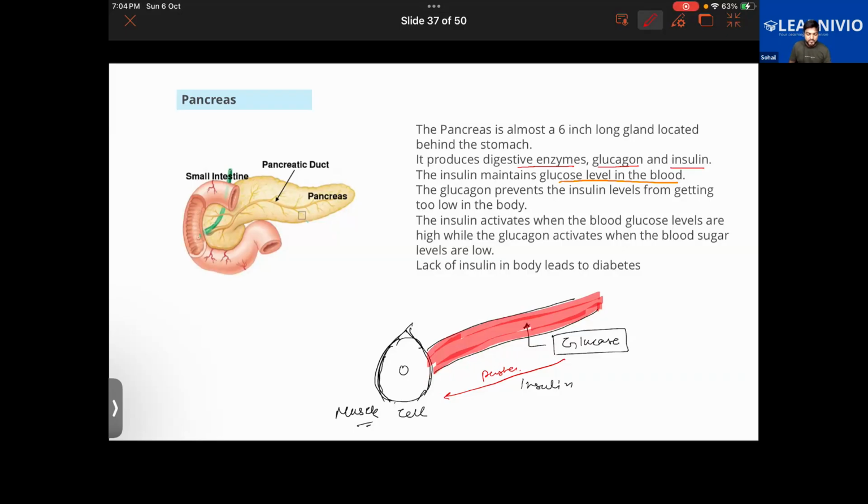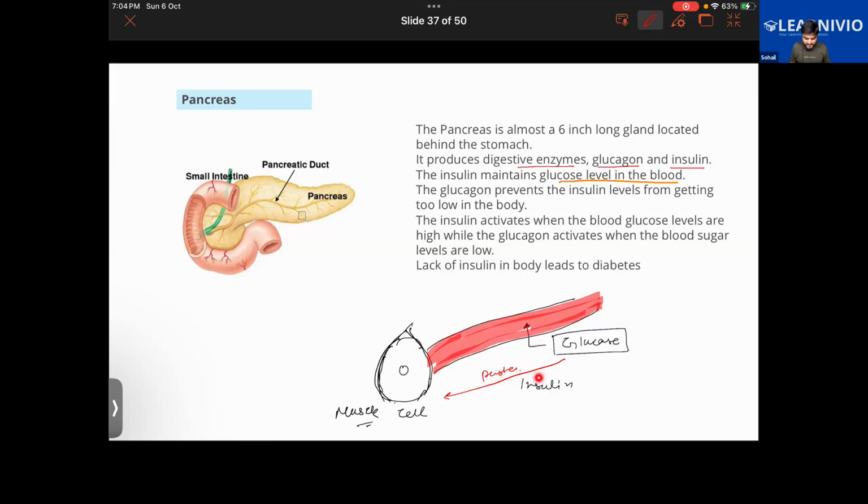Sir, can you explain it again? Yeah, once the food has been digested, the digested food goes into the blood. Glucose also goes into the blood, right? Yes, sir. And glucose, we know in the process of respiration, is broken down to obtain energy from it. Getting it?